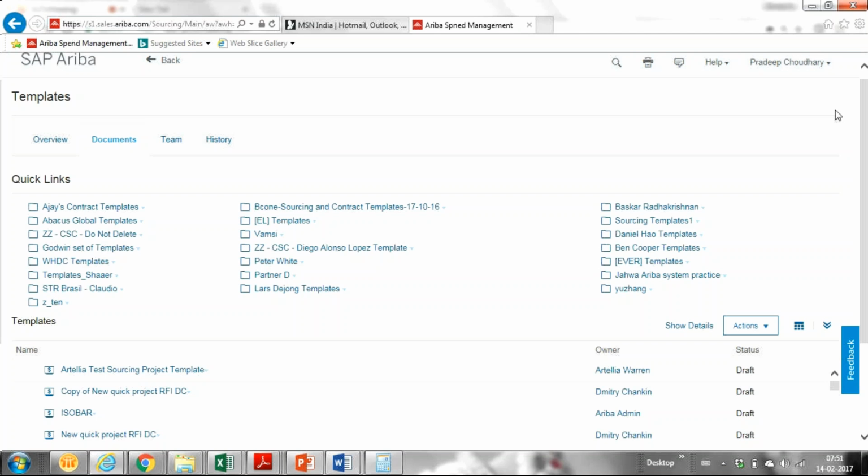Generally in sourcing we have 5 custom fields where you can actually create new fields. If you want to add some new fields or new data, you just have to convey that to SAP.